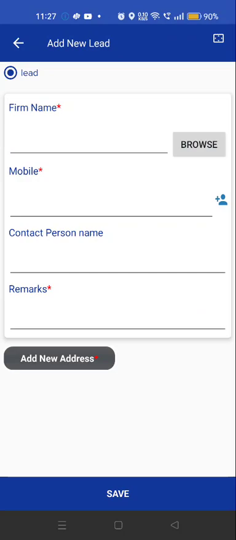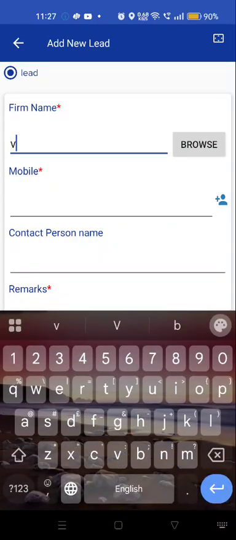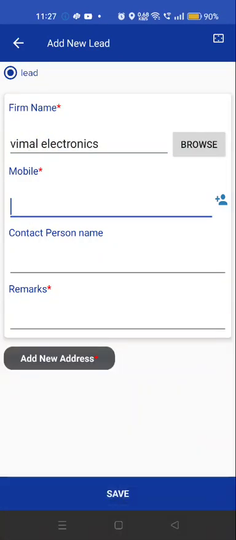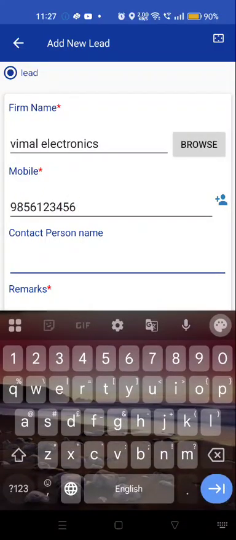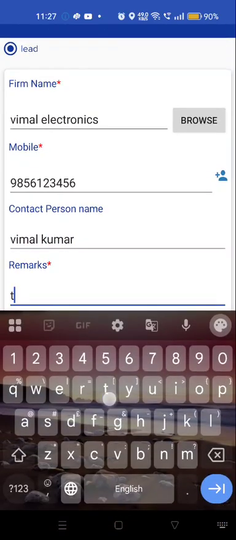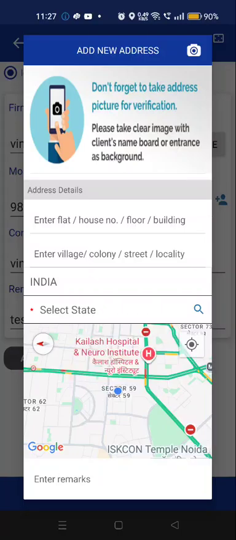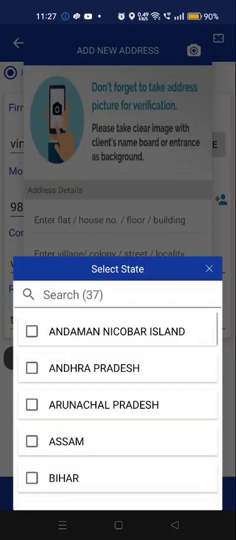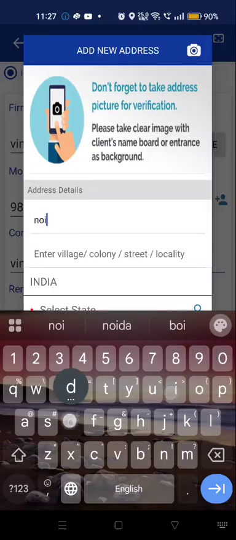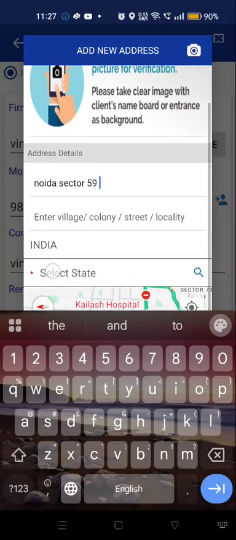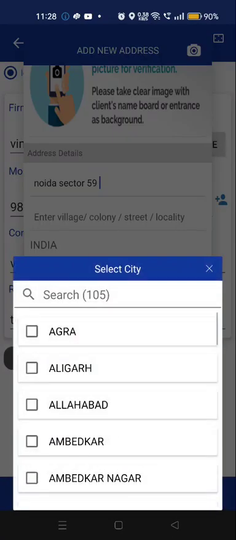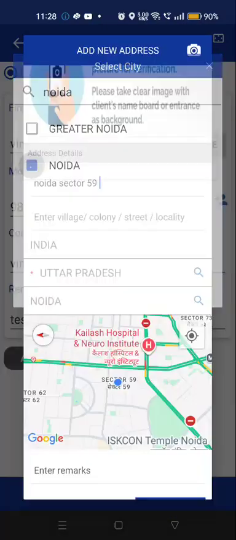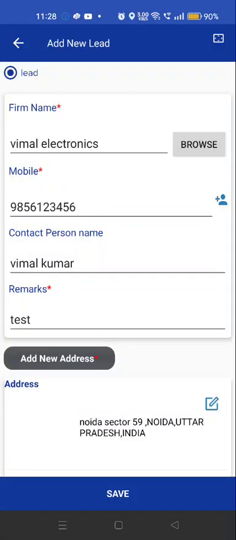Let me just add lead as, let's just say, Vimal Electronics. Mobile number, I'm going to enter a random mobile number, and then the contact person name, let's just say Vimal Kumar. Remarks, what is the reason of that salesperson to visit. They need to enter the address over here. Location address is only required, then state, then city. So this is very simple process to add a new data.